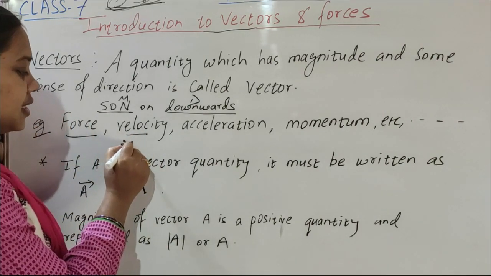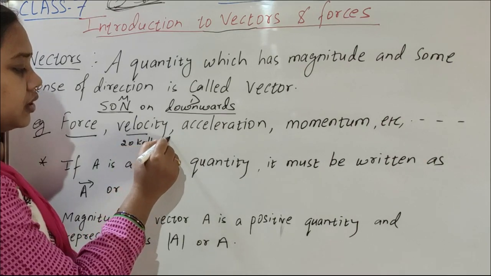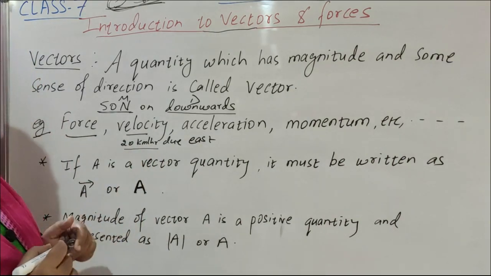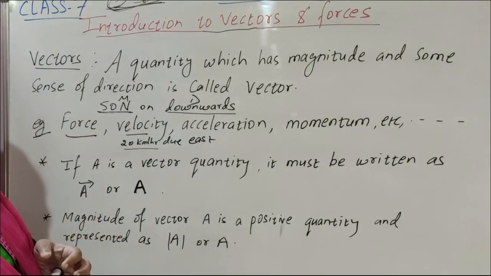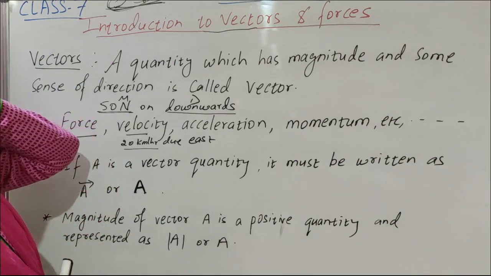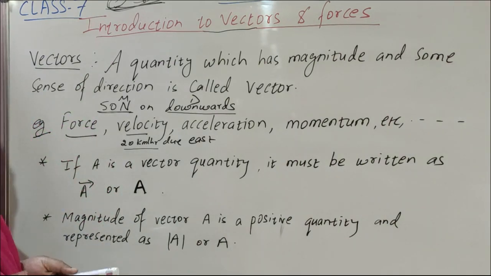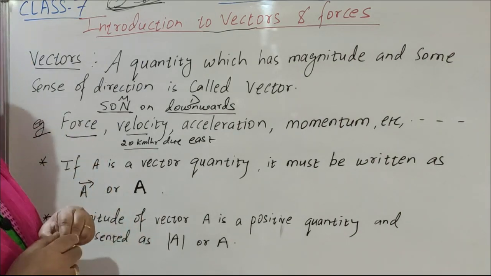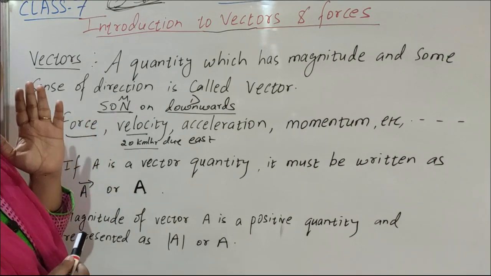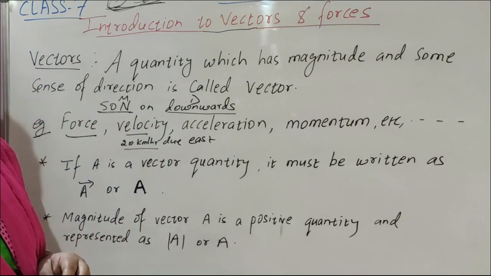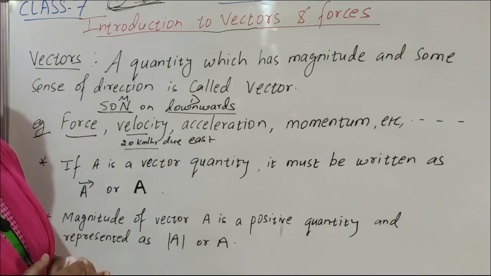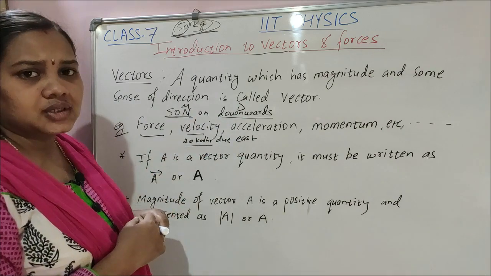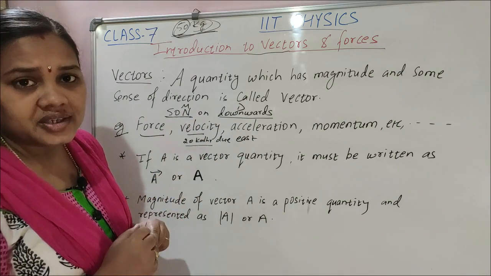Velocity, suppose 20 km/h due east. The body is moving with 20 km/h, 20 km distance covered in 1 hour, in the east direction. So velocity is also a vector quantity. Any physical quantity which gives magnitude and direction both is a vector quantity.